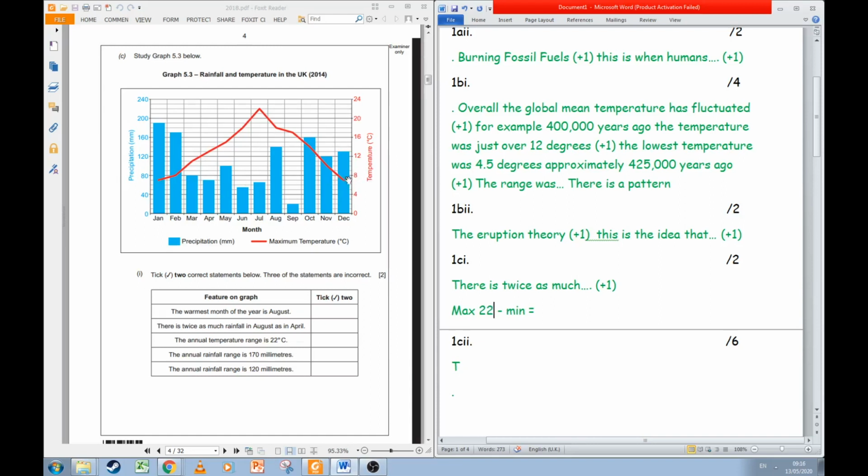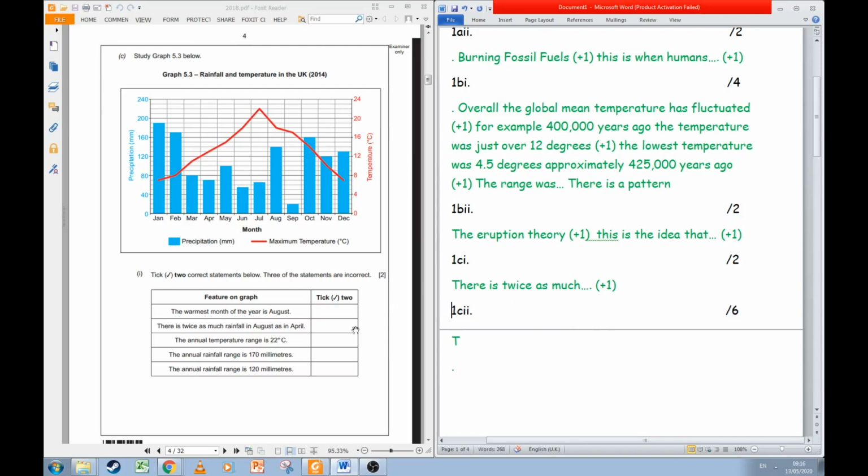So we have to be careful here to make sure we use the correct scale because we're doing temperature. Even though we're all the way over here, we still have to go back this way. It is 1 box lower than 8, so that's going to be 7. So 22 minus 7 is 15 degrees. So that statement is false. It's not that one. The average temperature range is not 22 degrees, it's 15.